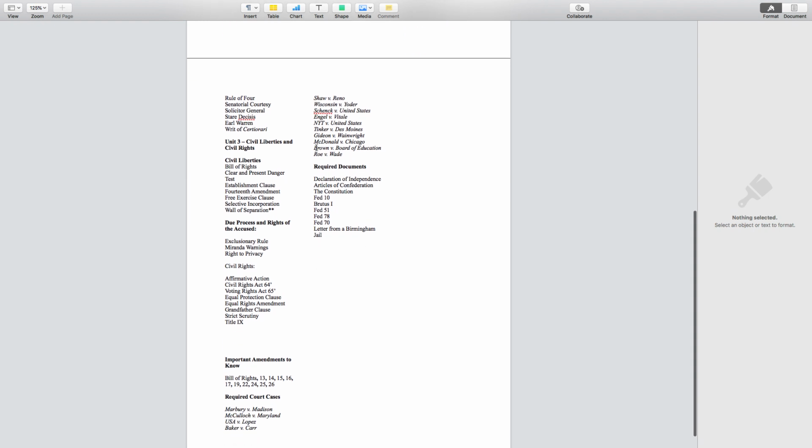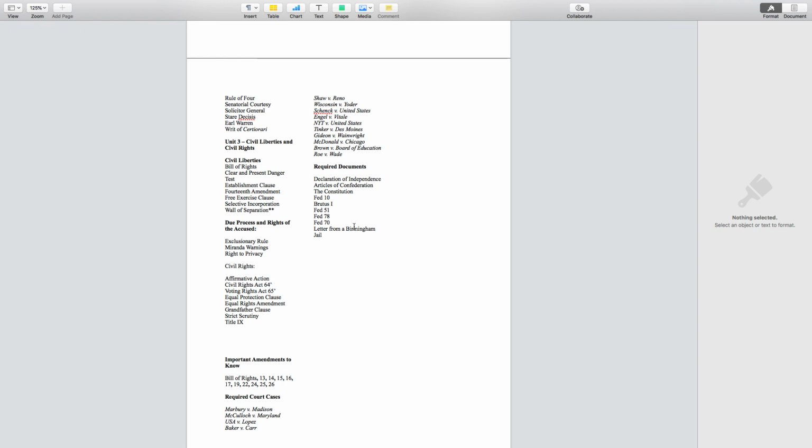All we have left is really Gideon versus Wainwright, Brown versus Board of Education, Roe v. Wade, and then we've got to get into Letter from Birmingham Jail this week as well. I will have all of this up this week. I'll have me discussing all of these concepts this week. So then we're pretty much done.